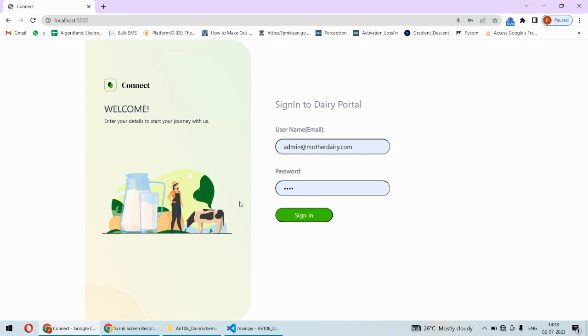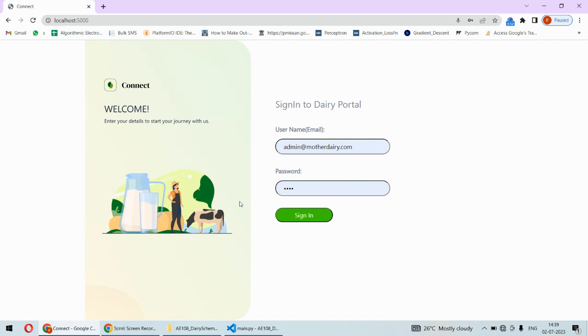This was one of the problem statements in Smart India Hackathon, and the same is implemented here. The government needs a dashboard where all the data of the dairies and farmers should be visible. That is number one. And number two, the government should know the suitable scheme for a particular state. For that purpose, we are using this.